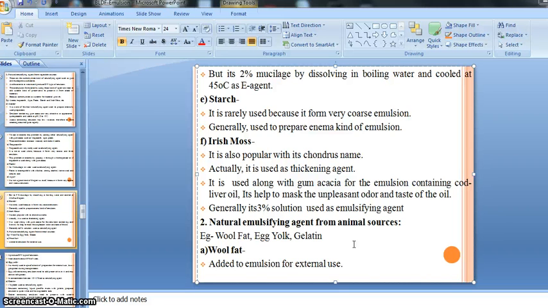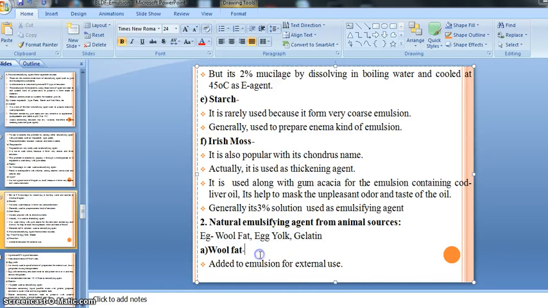So first of all, we have to see the examples. That is wool fat, egg yolk, then gelatin. So these are the three kinds of emulsifying agent which can be obtained from the animal. Wool fat, then egg yolk, then gelatin. Gelatin is generally obtained from fish or some intestinal portion of an animal. Egg yolk is obtained from the hen. Wool fat is also obtained from the animal. So let's discuss our first example, that is wool fat.